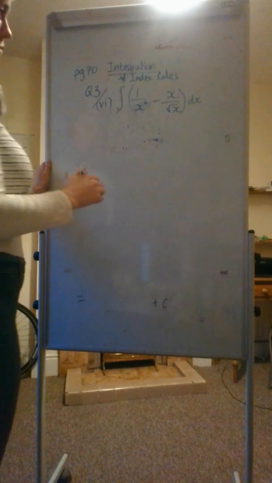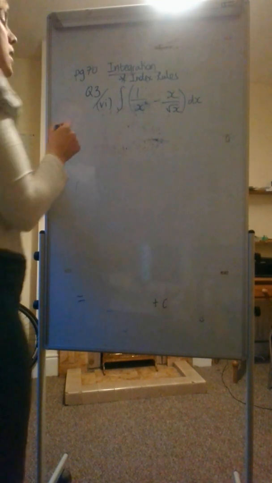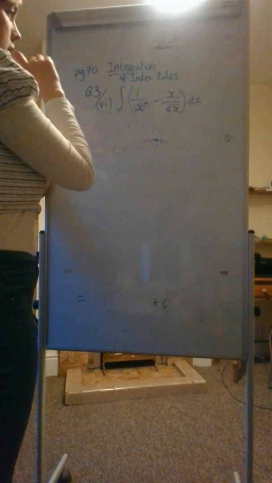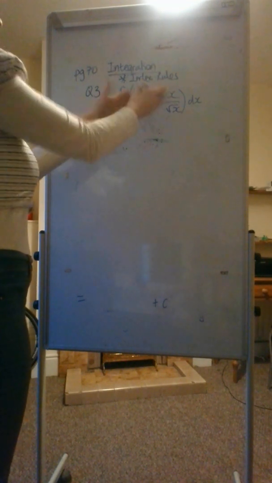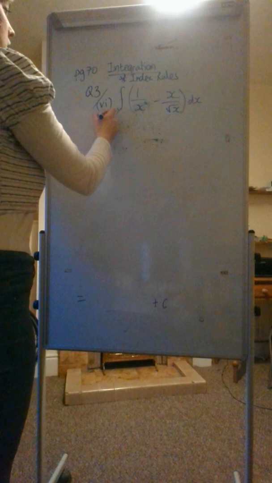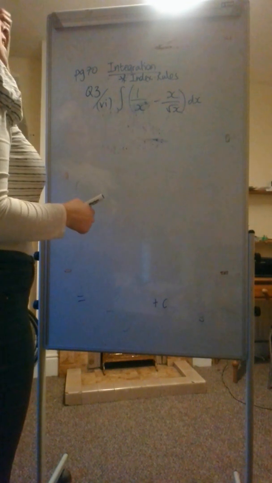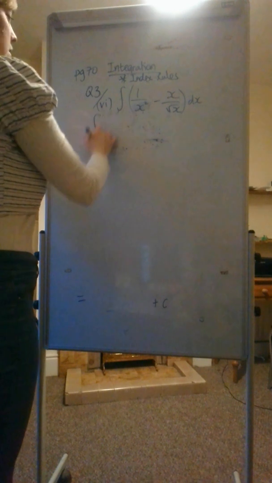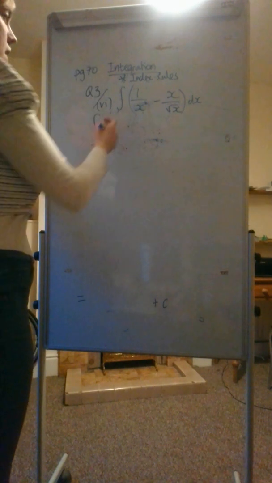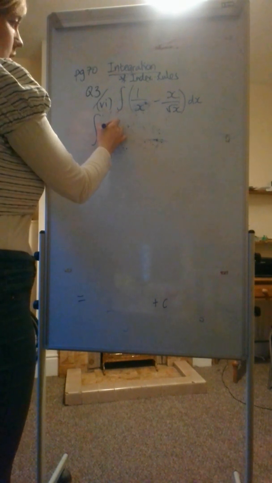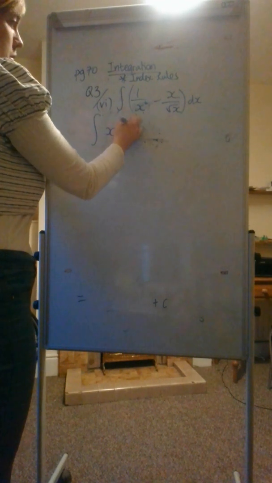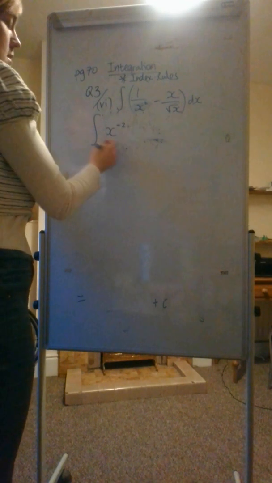Anyway, I hope you can see this okay. For the first part, if you're given one like this, we're going to do these two bits separately. So I'm going to be integrating this bit and then integrating that bit. So the first one, leave your integration sign up because you're not integrating yet. But I'm going to turn this into x to the power minus 2. Hope that makes sense. That's that rule.